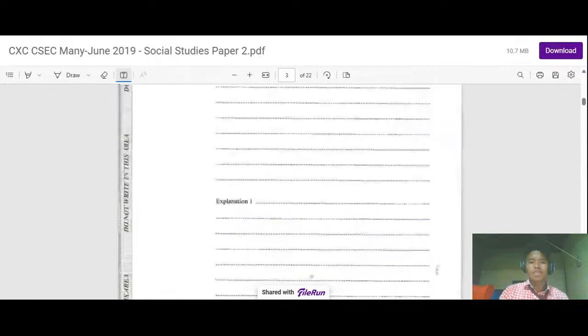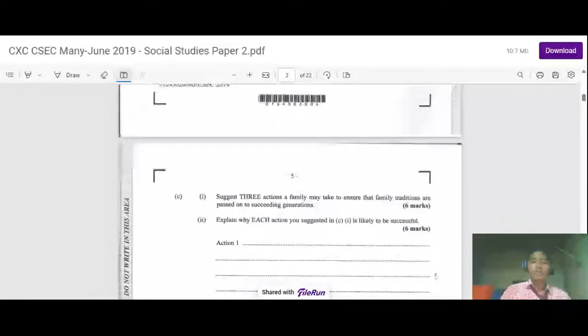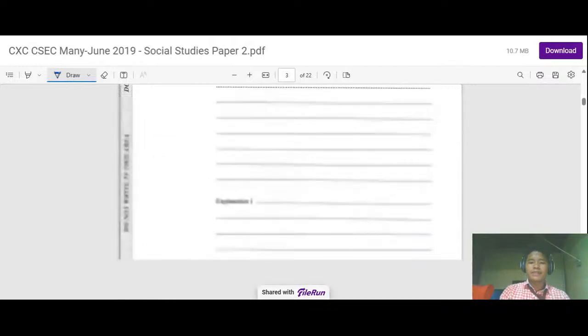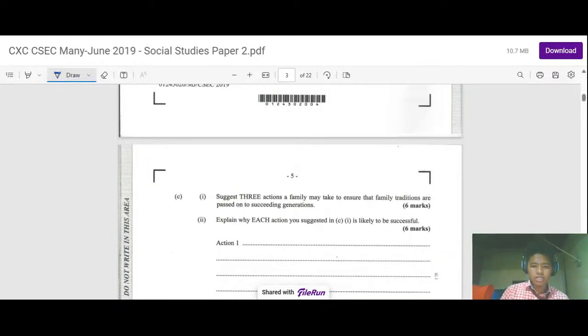So let's move on to the next question. It says here, suggest three actions a family may take to ensure that family traditions are passed on to succeeding generations. And it wants action and explanation.